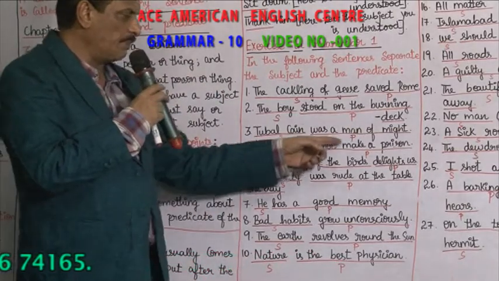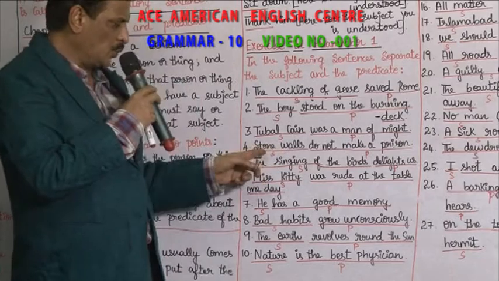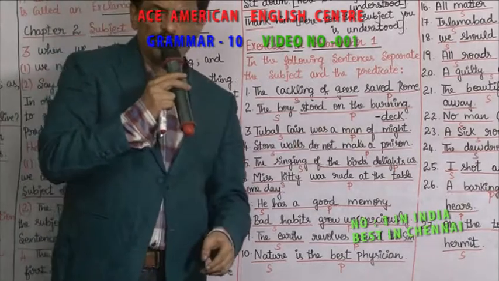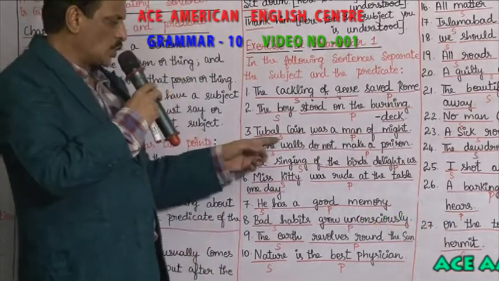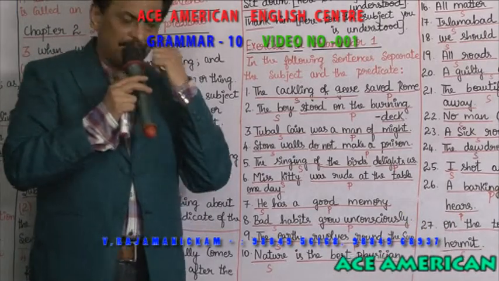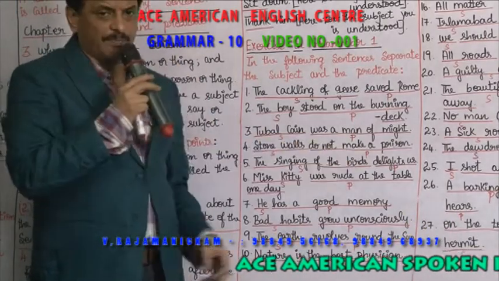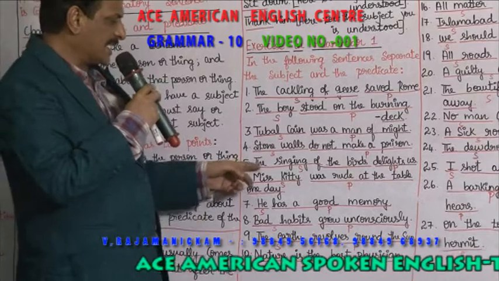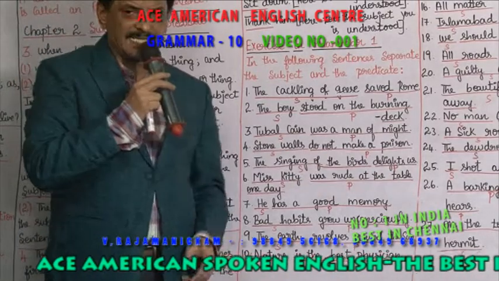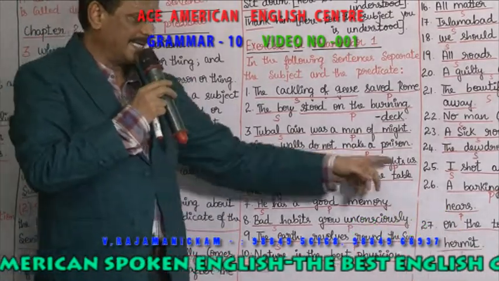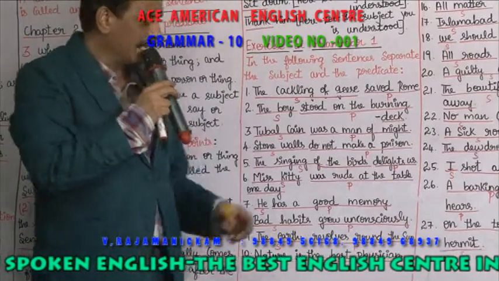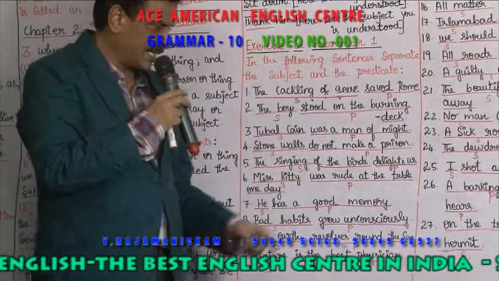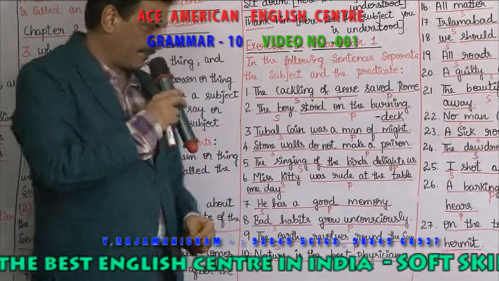Stone walls don't make a prison. Which is the subject and which is the predicate? Stone walls is the subject. Do not make a prison becomes the predicate. The singing of the birds delights us. Which is the subject? The singing of the birds is the subject. Delights us becomes the predicate.